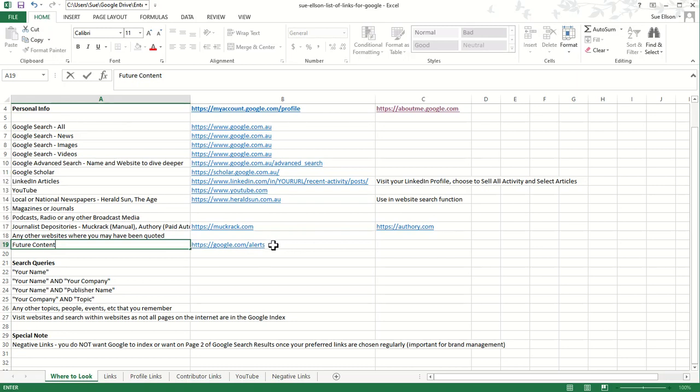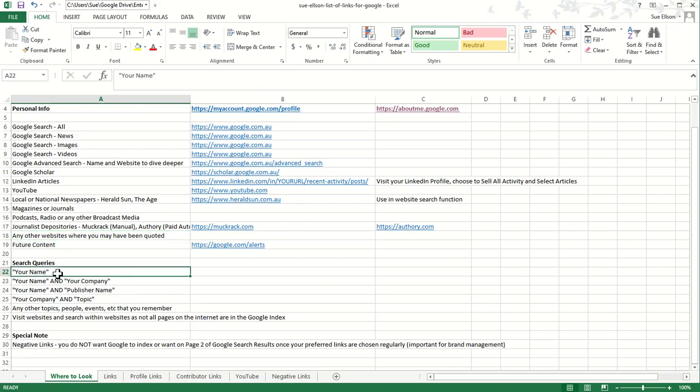So if you're quoted by journalists and they don't get back to you with a link to the piece, then hopefully the Google Alert will let you know when you've been quoted, and you can then add that to your list. And also any other websites where you may have been quoted, and particularly websites with something that's called a high domain authority. So that means that they are highly ranked, they're highly well known, they've been around a long time perhaps, they've got a lot of engagement, they're popular, they have great social media profiles, whatever it is. And then again, you can add them to your list.